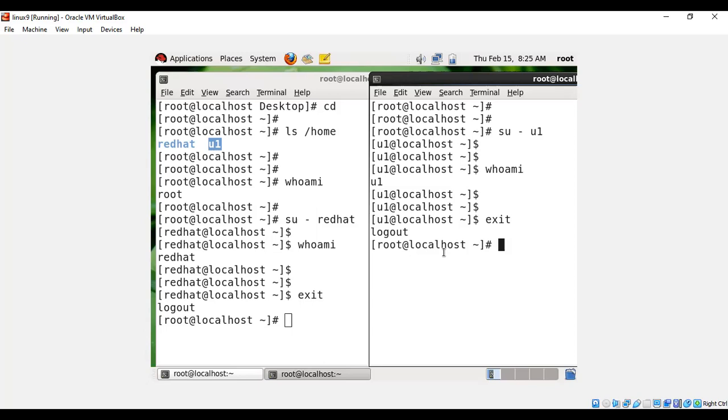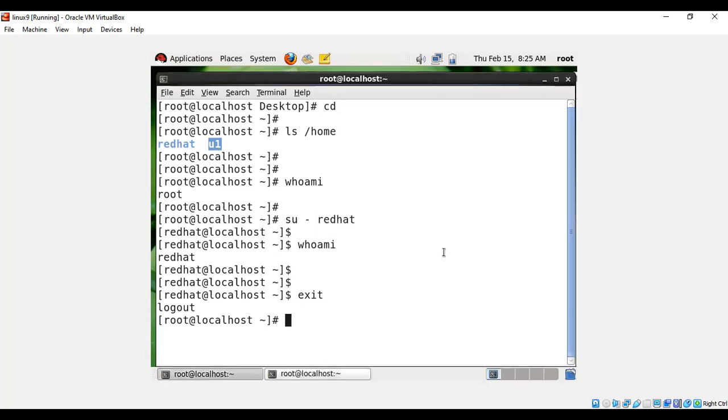Okay, so the next one, multitasking. What is multitasking? Multitasking meaning? Correct.